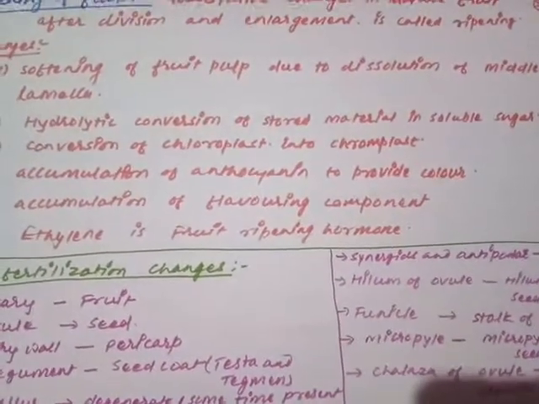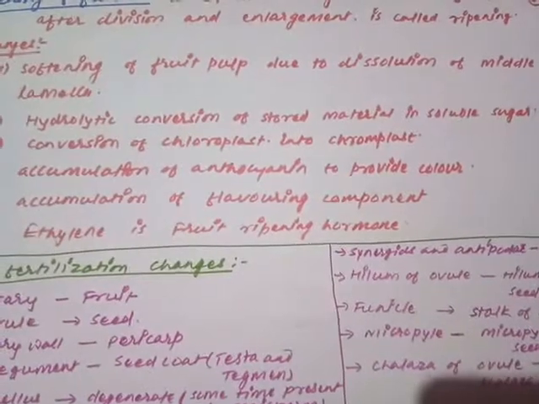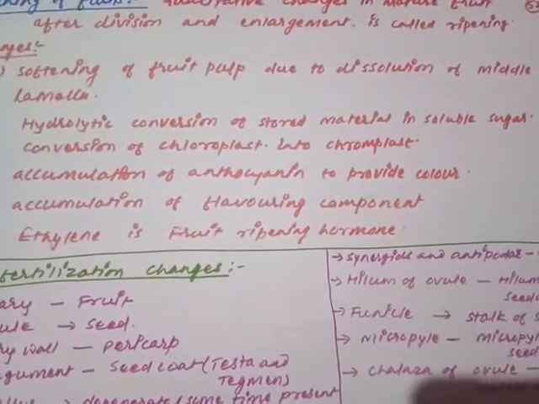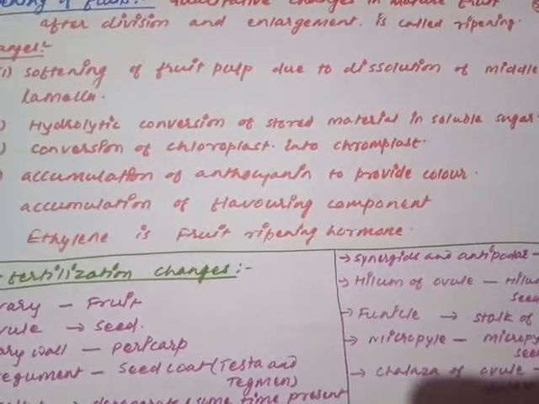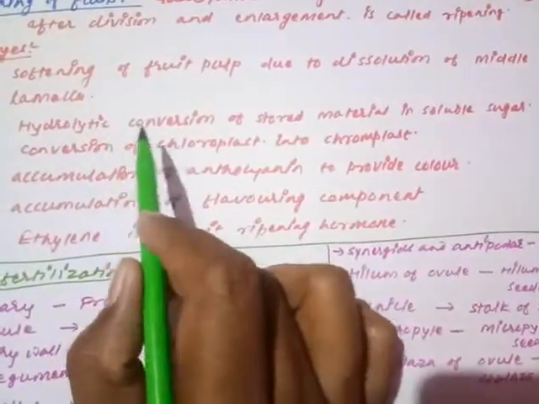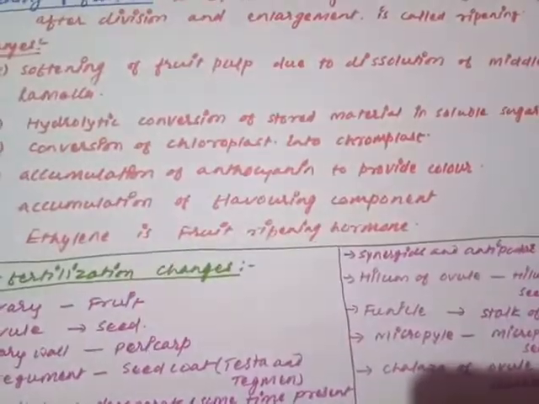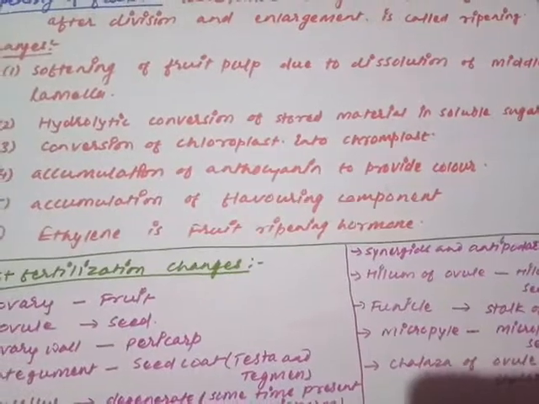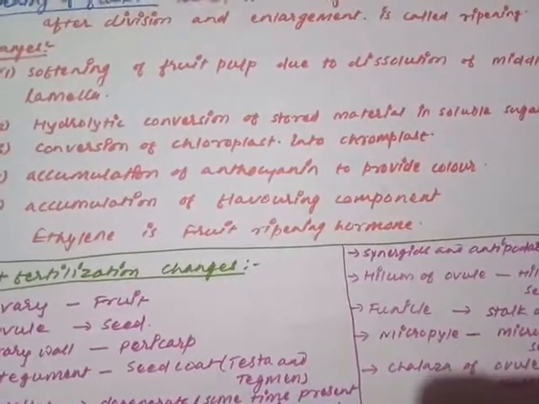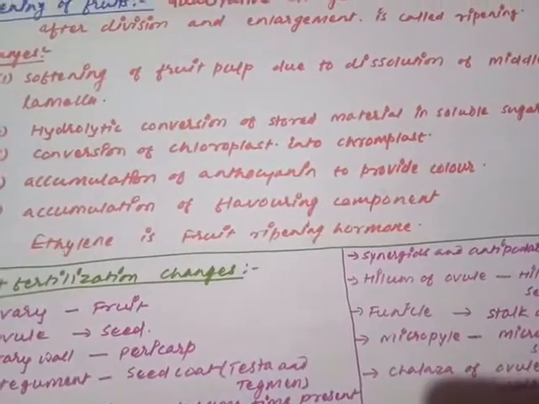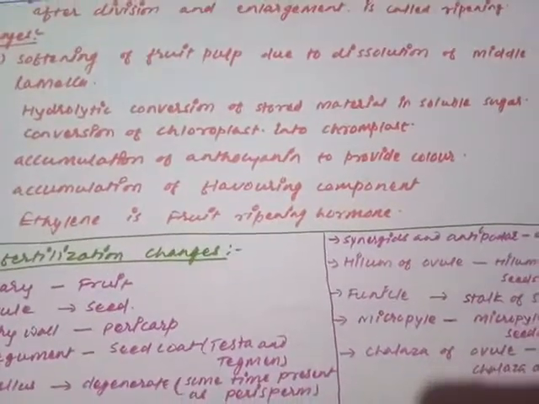Usually the soluble sugar is in the form of fructose, so the fruit has a sweet taste. This is because of the hydrolytic conversion of the stored material. Whatever material is stored in the raw fruit is hydrolytically digested and converted into soluble sugar. So this is the second change.